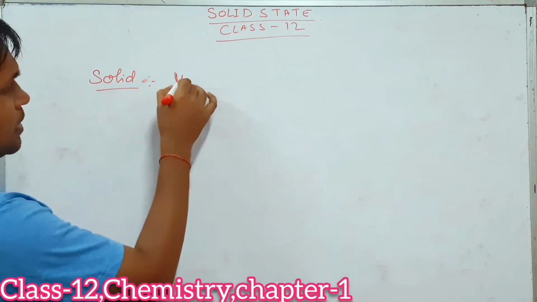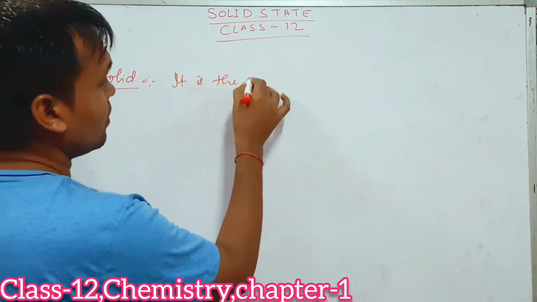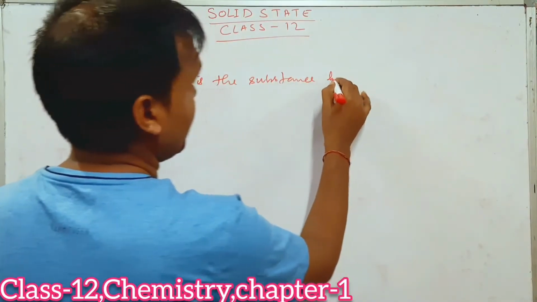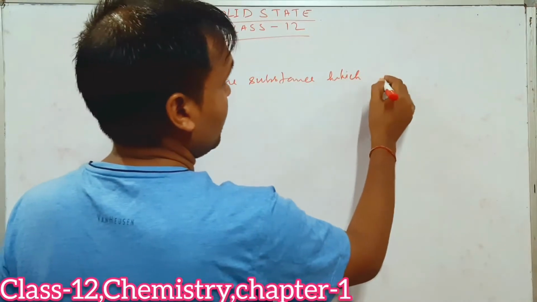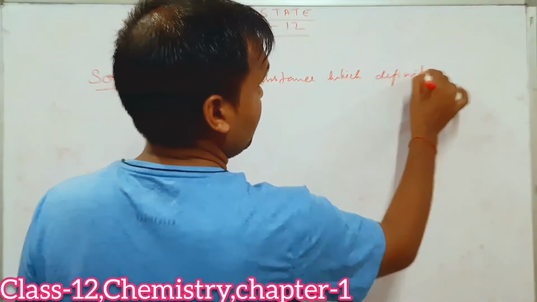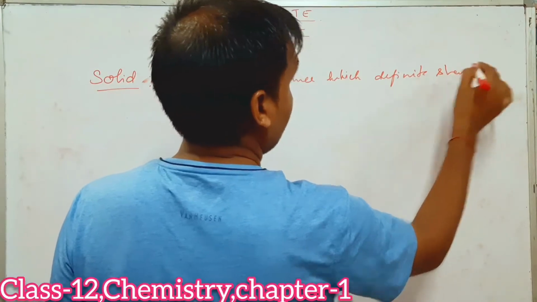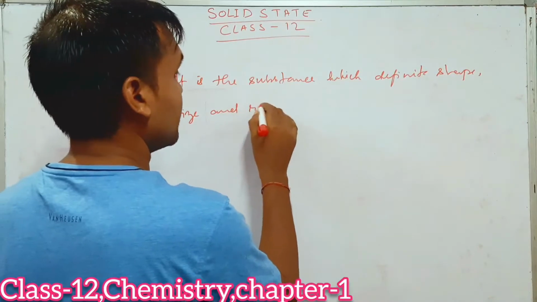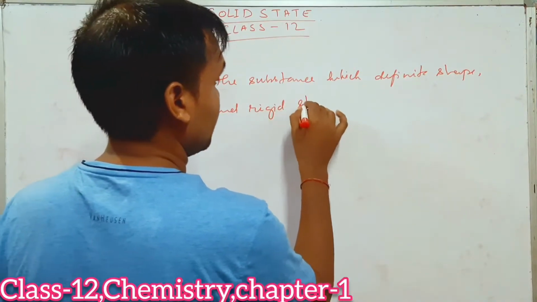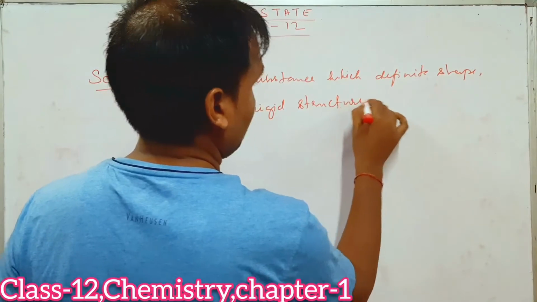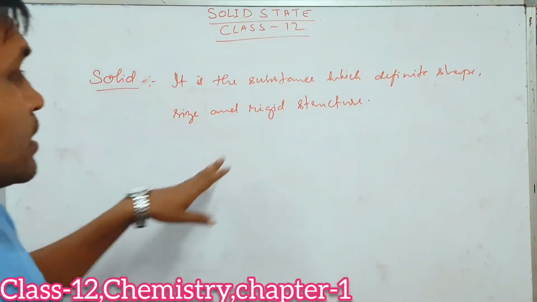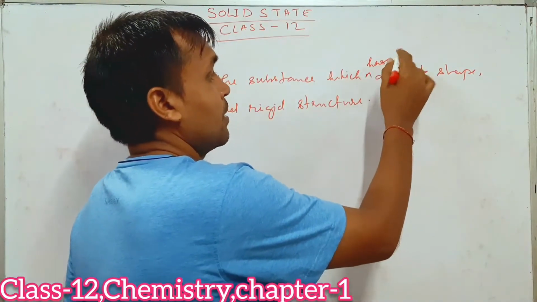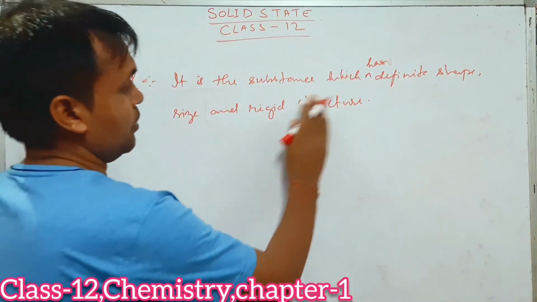So today the first thing we are going to discuss is solid. What is solid? You all have studied it in class 8. It is nothing but the substances which have definite shape, size and rigid structure. So solid is the substances which have definite shape and size and are rigid in nature.